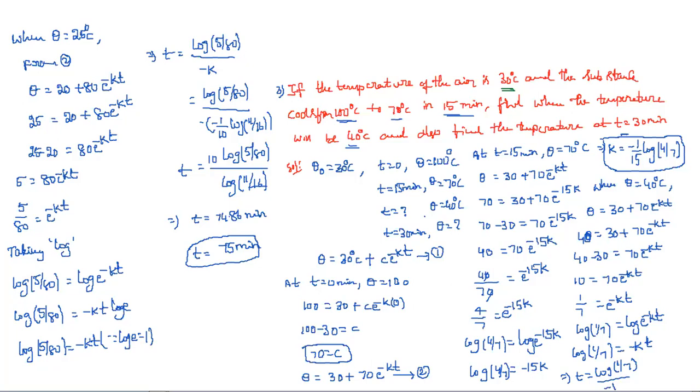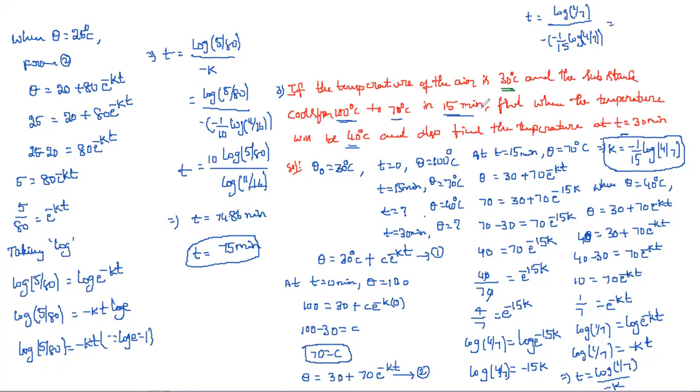Now we need to substitute the value of k. Already we calculated k, so here I'm writing t is equal to log 1/7 divided by minus k, where k is what we got: minus 1/15 log 4/7.